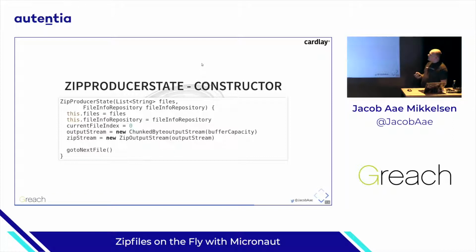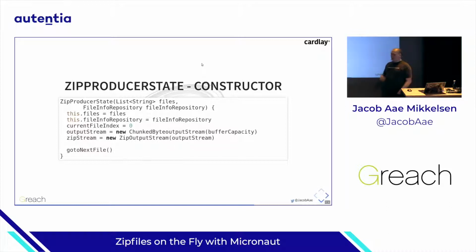Then we set up the output stream, and the output stream here is a chunk byte output stream. It's a special output stream that I created for this project that takes byte arrays. So we can serve byte arrays out, and we don't have to serve single bytes, reducing the number of events that we need to take care of significantly.